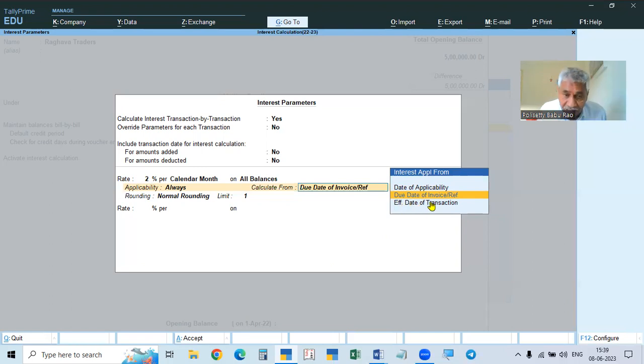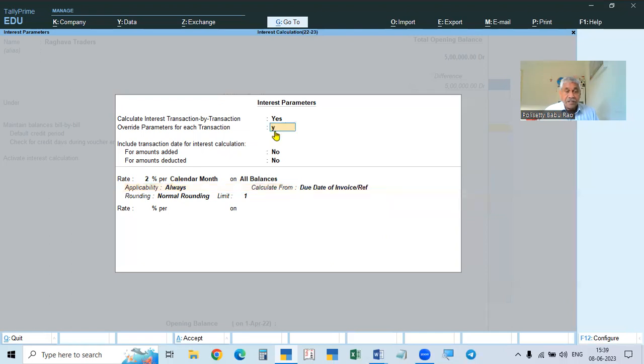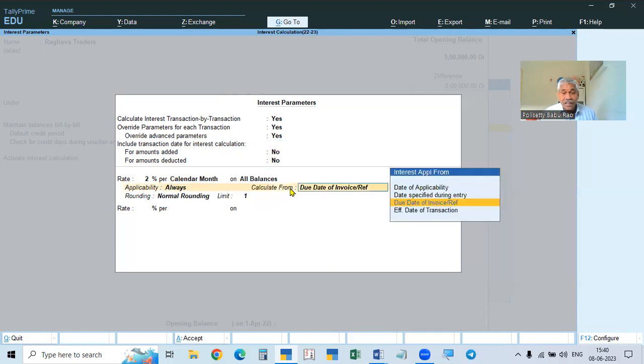There is one more, which I told you already. If you override the parameters, then advanced parameters also we can take. If you take the override advanced parameters, there is another fourth one. When you are making the entries, meaning interest entries, then you can change the dates.